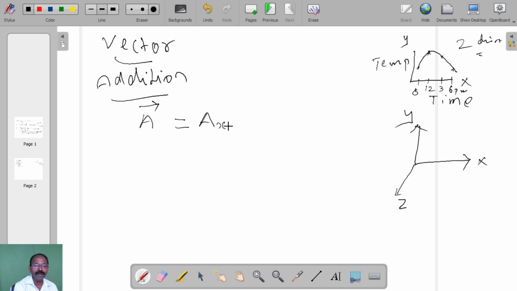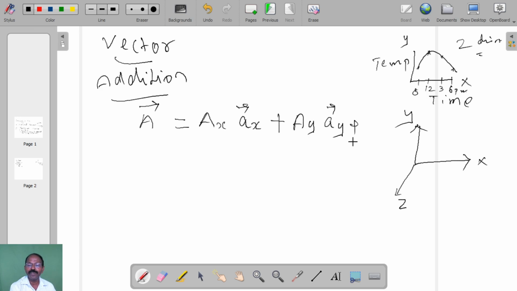So A vector means Ax, this is the magnitude, and the direction is given by the unit vector. This is the value in the x direction. Then in the y direction, Ay is the magnitude, and to denote the direction, the unit vector.